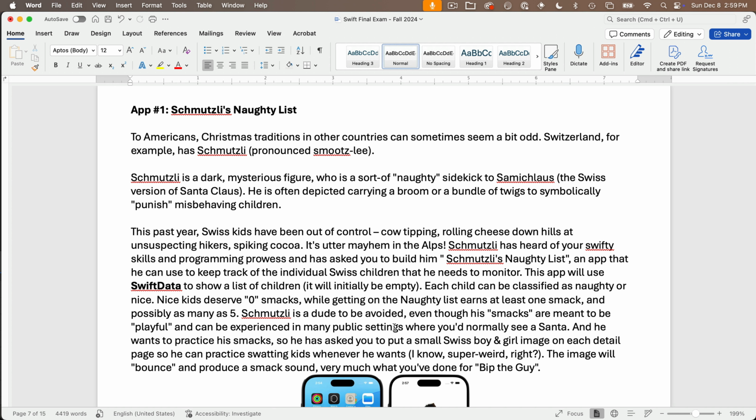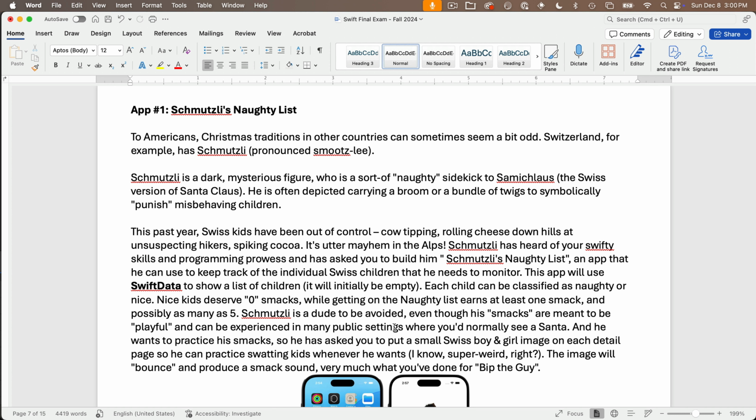This past year, we're going to assume that Swiss kids have been out of control, cow-tipping, rolling cheese downhill at unexpected hikers, spiking cocoa. It's utter mayhem in the Alps. Schmutzli has heard of your Swifty skills and programming prowess, and he has asked you to build him Schmutzli's Naughty List, an app that he can use to keep track of individual Swiss children that he needs to monitor.